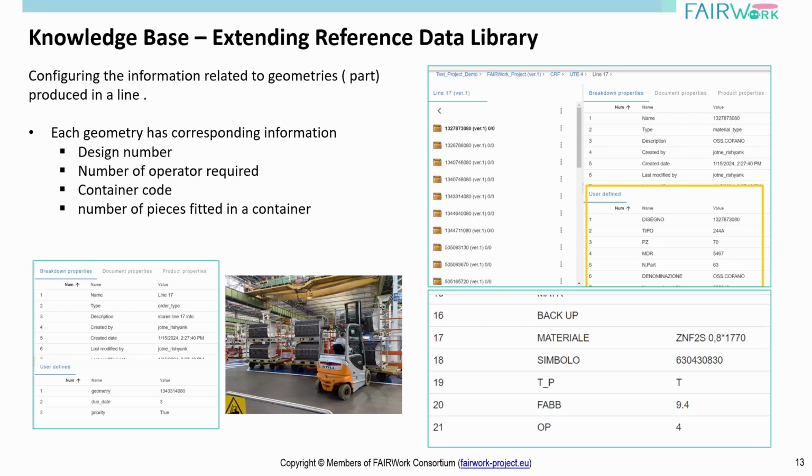Based on this information, other components involved in our FAIRWork architecture can extract this information, and they have the same semantic meaning. So if the output from this extraction is also the same, and you get the properties and the information, based on this you can provide decision support or decisions that can be understood by the end users, because the attributes remain the same, or the domain context remains the same, during this entire process.